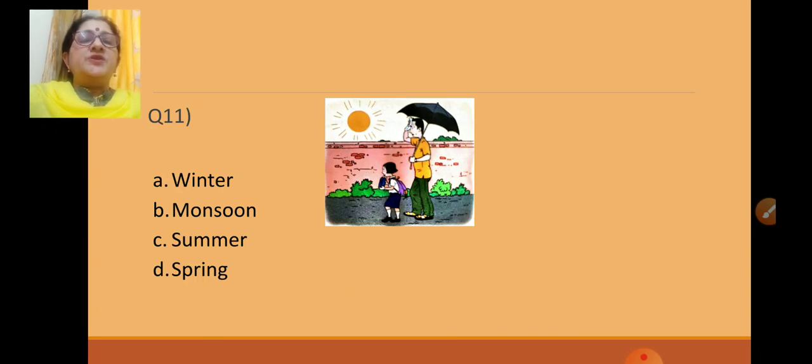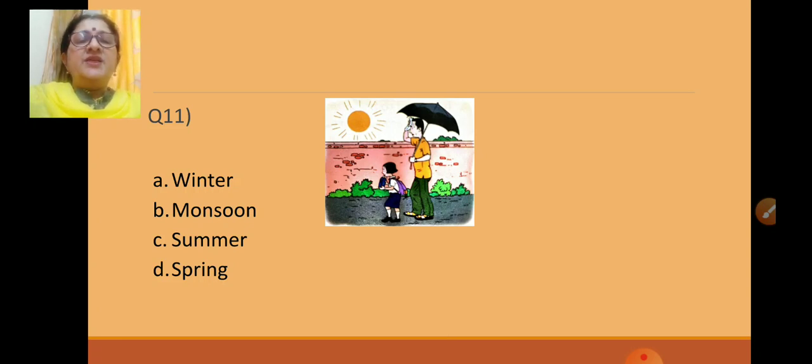Now the next picture is a girl and her father going, and he is holding an umbrella, and see the bright sun. So options are A winter, B monsoon, C summer, D spring. Is this monsoon season?